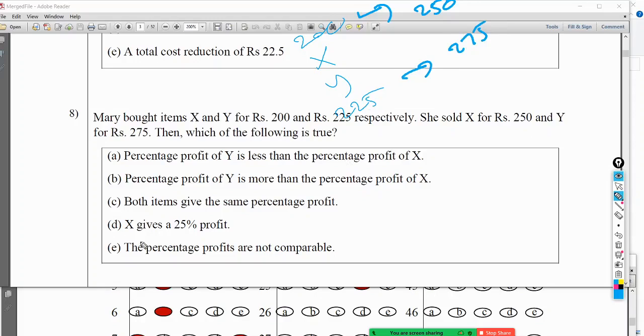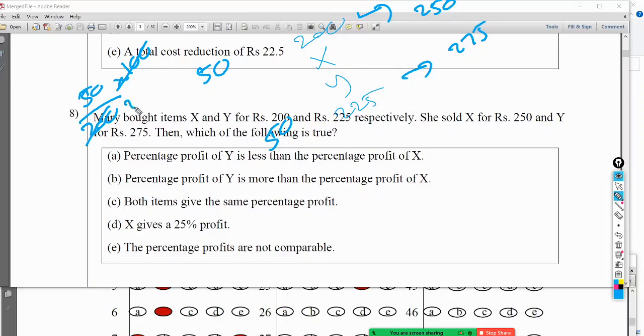Okay, now I have to calculate the profit percentage of X and Y, right? So the profit of X is 50, and the profit of Y is again 50. Both have the profit of 50. So profit percentage here is profit divided by cost, which is 200, into 100.